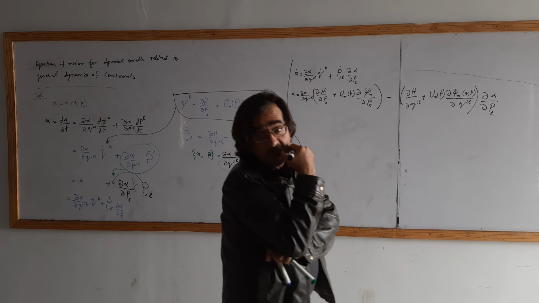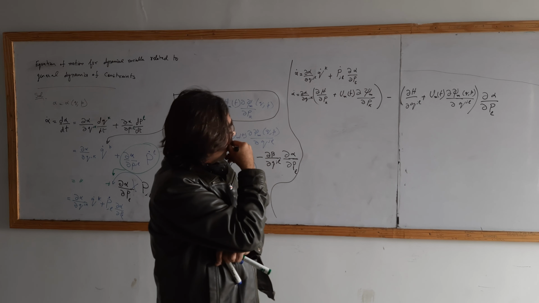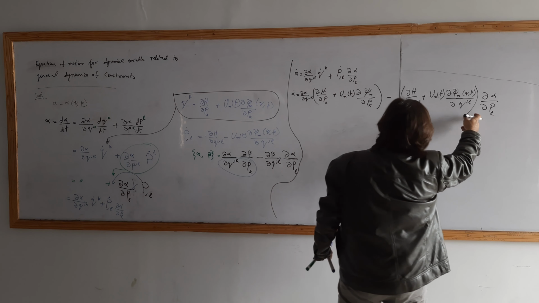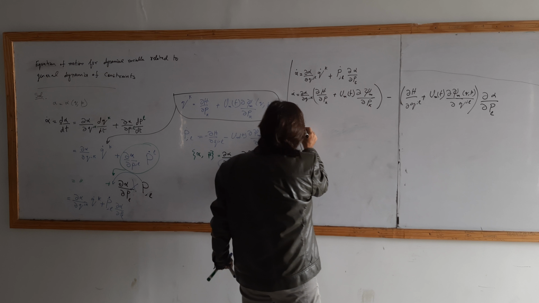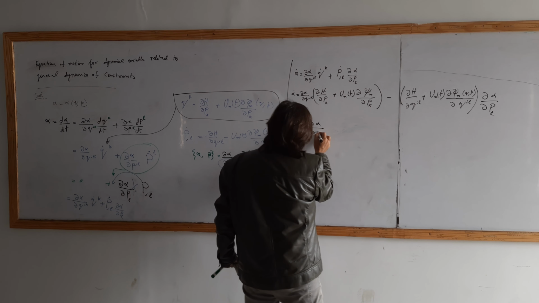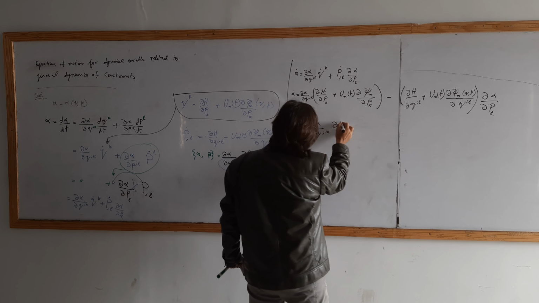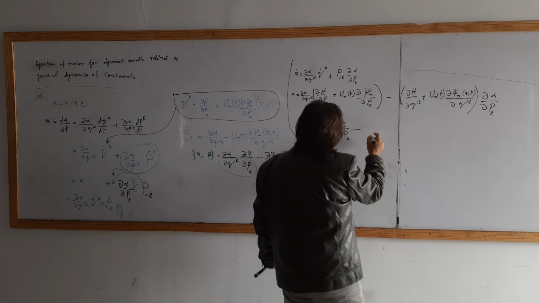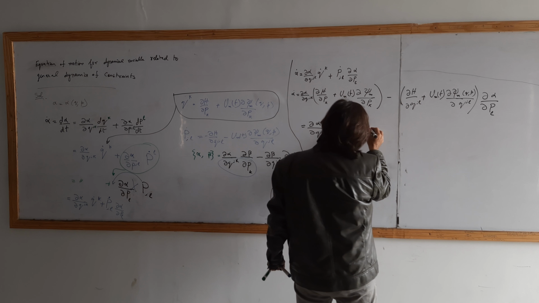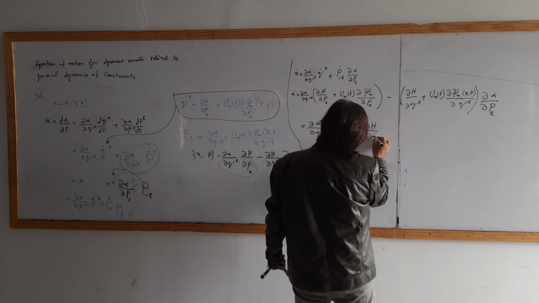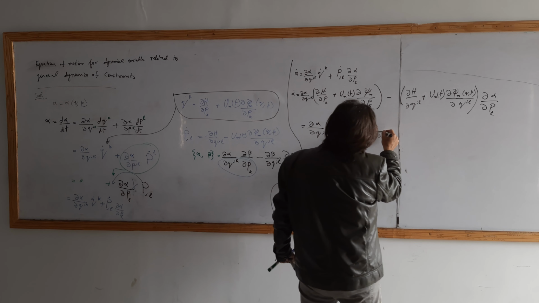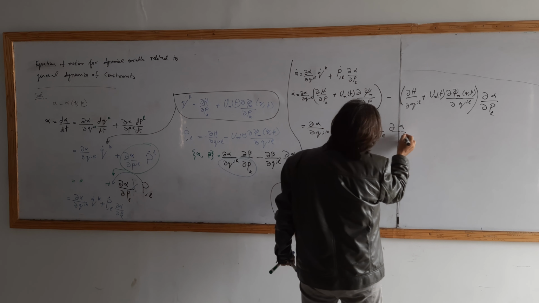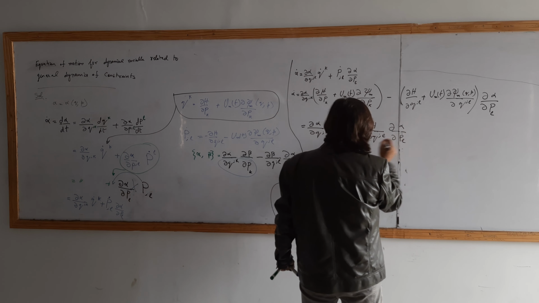No confusion. Okay. So this will be partial q k partial H over partial p k minus partial H over partial q l partial alpha over partial p l. Okay.